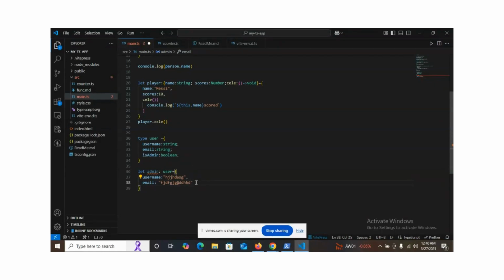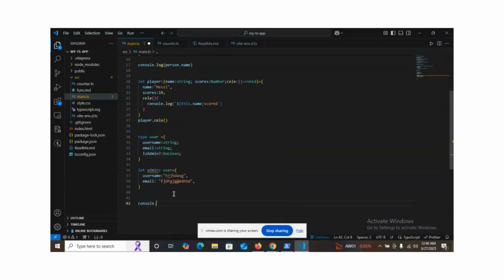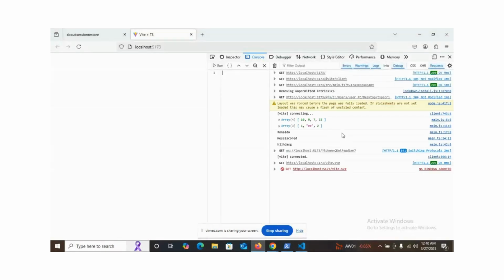So the next one, remember we'll put a question mark here. It will allow us to go, you see it allowed us, right? Without it, if it's not available, it can pass, right? So we can pass with this. So we'll go ahead and do console.log and see what we have. So maybe we'll call admin.username, right? So we'll call admin dot something. You can see this guy is there, dot username. So let's see if we can have username as hj, whatever long name.